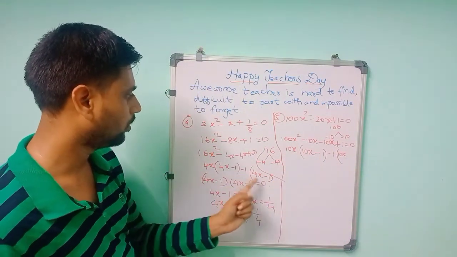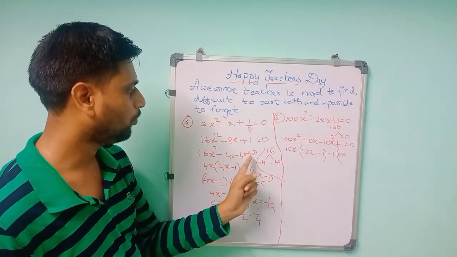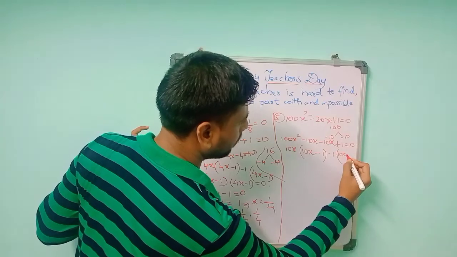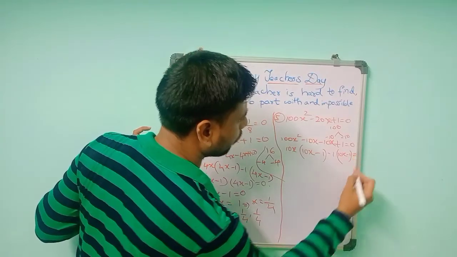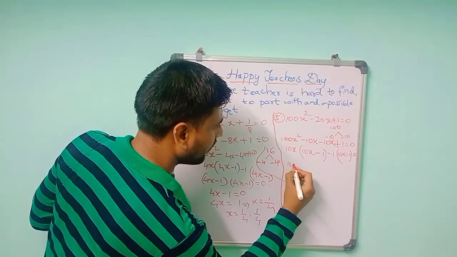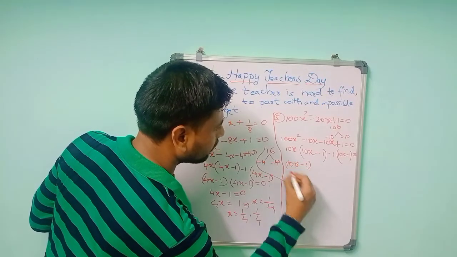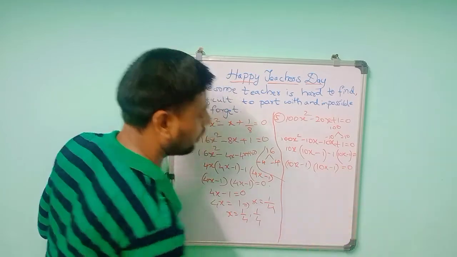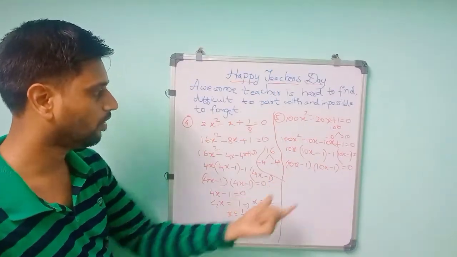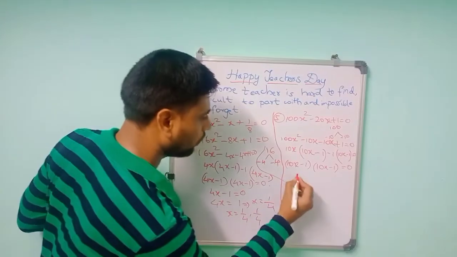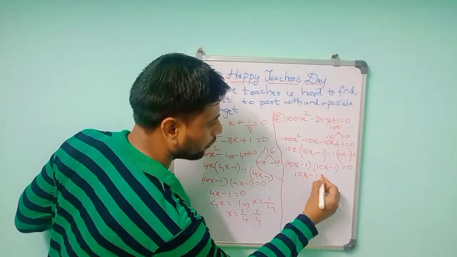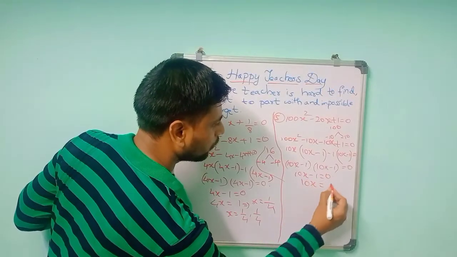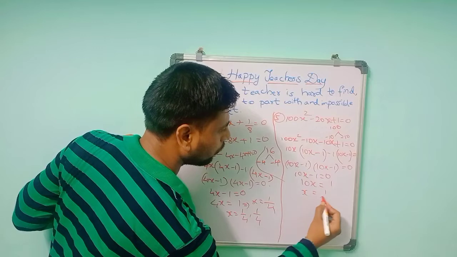So here you have taken minus 1. Plus 1 is minus 1 into minus 1 is plus 1. So you have to take minus 1 common. So to make plus 1, you have to multiply minus 1, is equal to 0. So next step, 10x minus 1, 10x minus 1 and 10x minus 1 is equal to 0. Here also same, the roots are same, because the equation is 10x minus 1 is equal to 0.